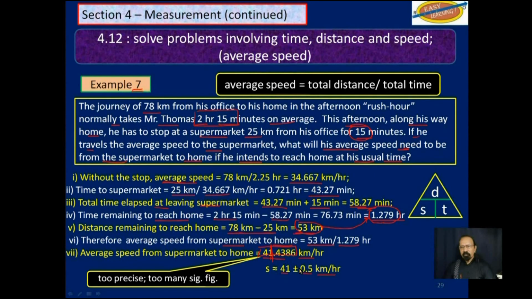So notice his normal speed would have been 34.5 kilometers per hour, but because of the time spent at the supermarket, he had to travel a little faster, 41 kilometers per hour, to make up for the time lost at the supermarket. So he could arrive at home at his normal time.